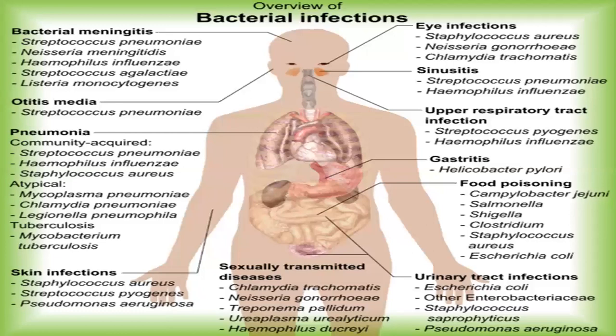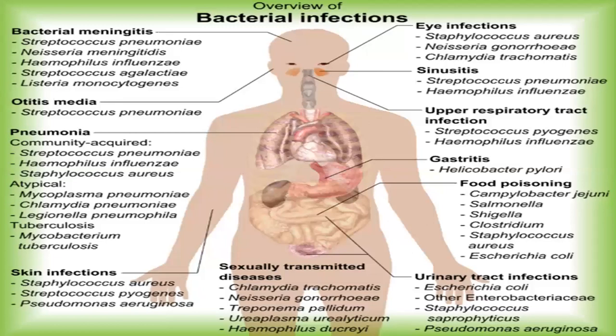So right from the head up to the knee, there are different types of bacterial infection patients may suffer from. You can see on the screen, bacterial meningitis causes an inflammation of the meninges, that is the layers or membranes which cover the brain.